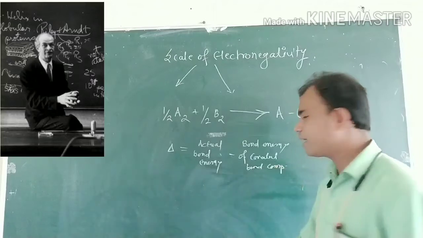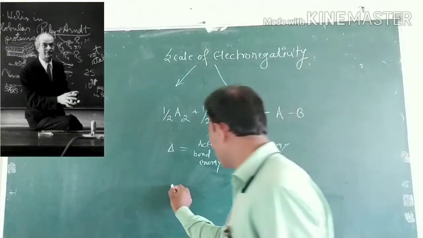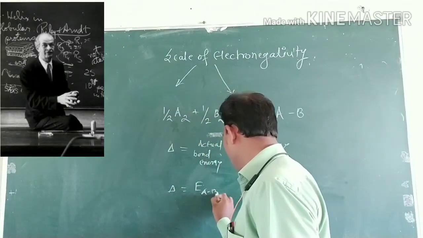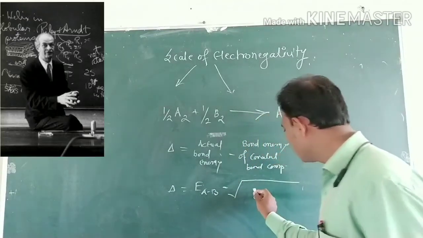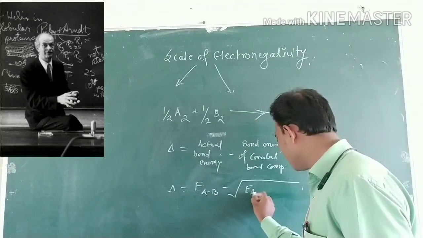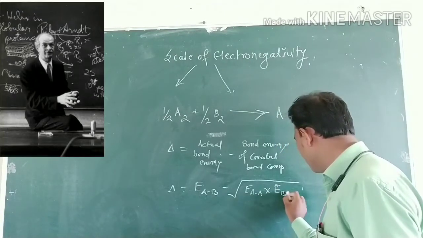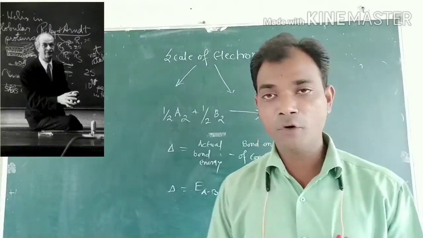So delta equals the energy of the AB molecule minus the geometric mean of the energy of A2 and the energy of B2.